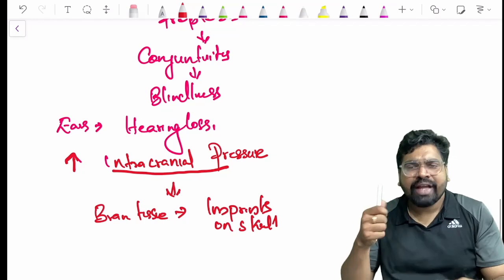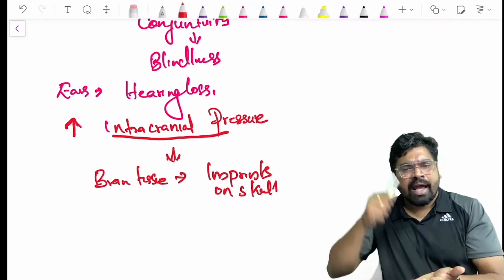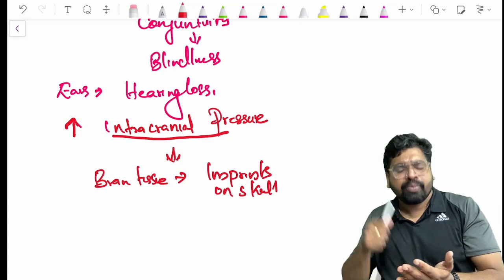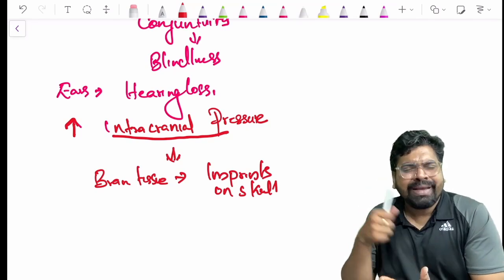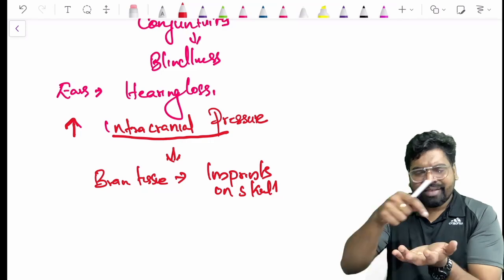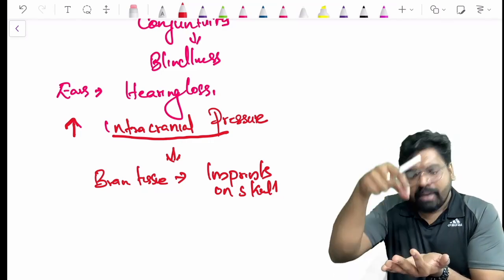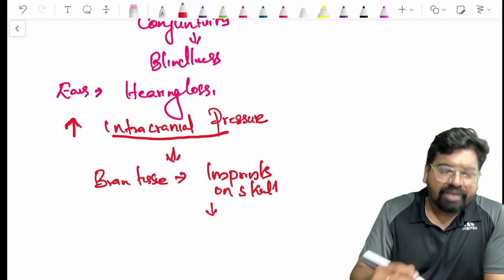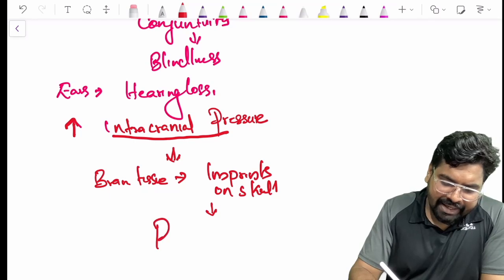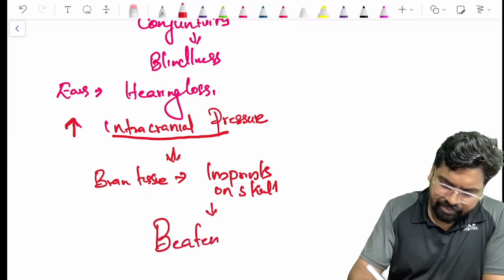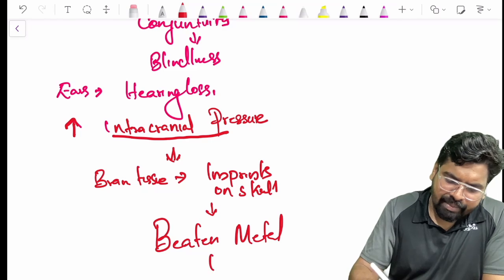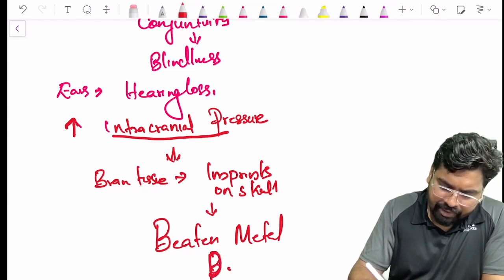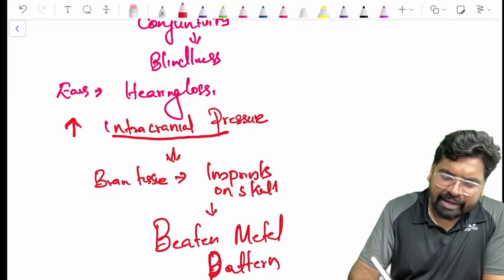Okay, when you take a hammer and a metal sheet and beat it, you can see the indentation of the hammer being produced on the metal. Just like that, there will be imprints on the skull. It is called a beaten metal skull, the beaten metal pattern.